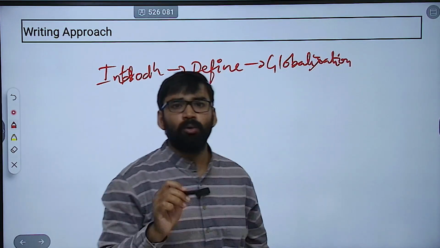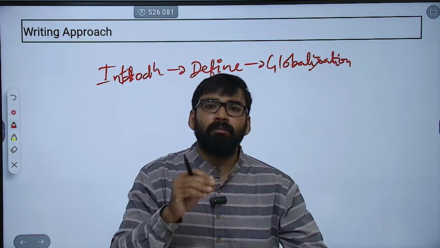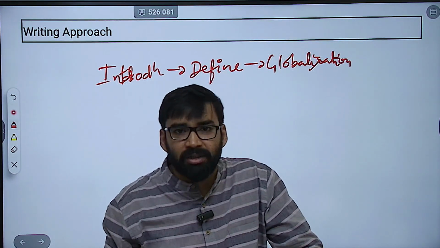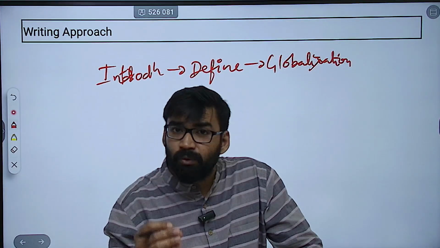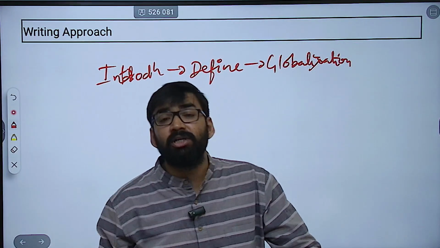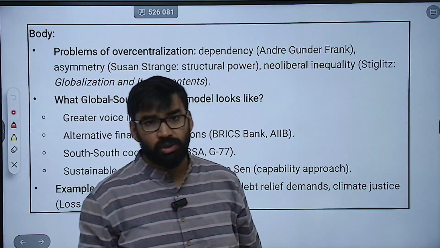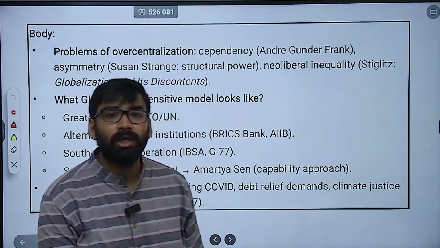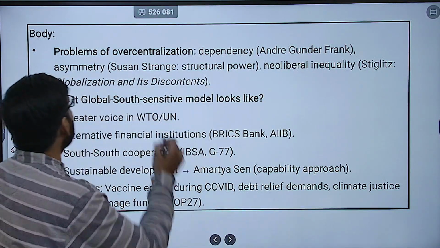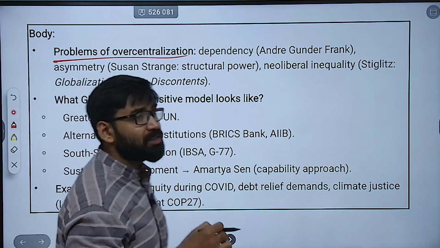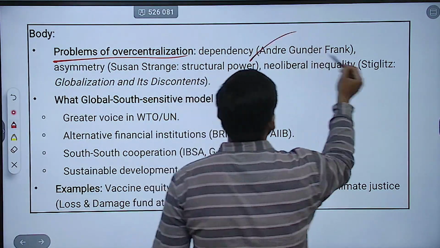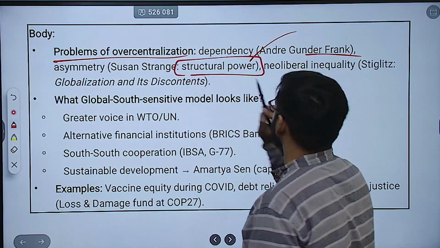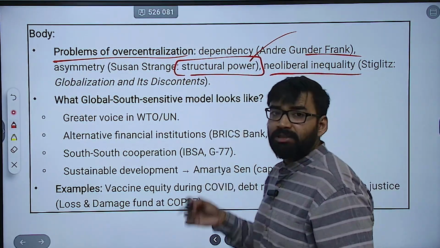Okay, you can define globalization. Then you can mention that it is an interconnected economy, culture as well as politics. Clear? But we have to note that over-centralized globalization is dominated by Global North institutions like the IMF, World Bank, WTO and all. Clear? Then how are you going to write in the body of the answer? Problems of over-centralization: dependency has increased, as said by Gunder Frank. Then asymmetry is there, Susan Strange talks about structural power, and neoliberal inequality is mentioned by Stiglitz.